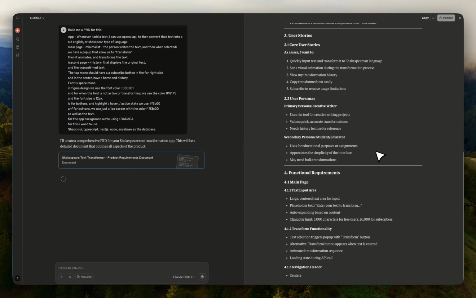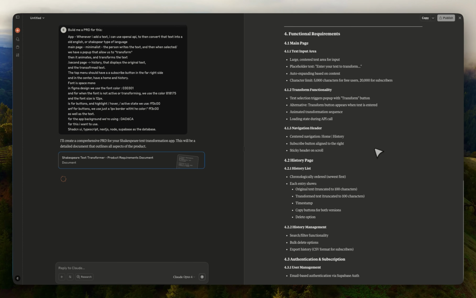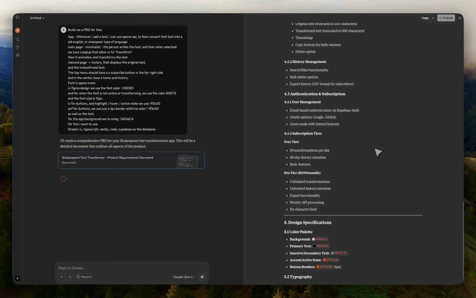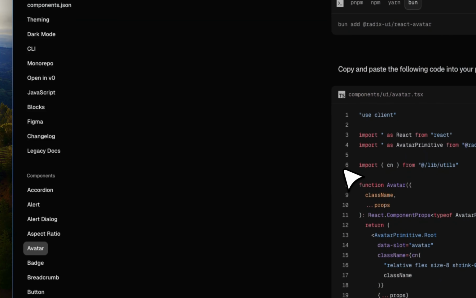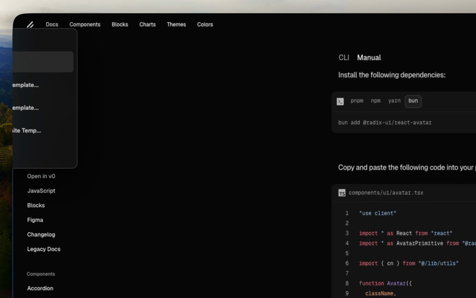Now, as you start building these things and evolving, you're going to figure out that a lot of things you want to build, someone has already done. For example, one of these is Shadcn UI. There is a bunch of things that have already been done. Another example is Framer Motion.